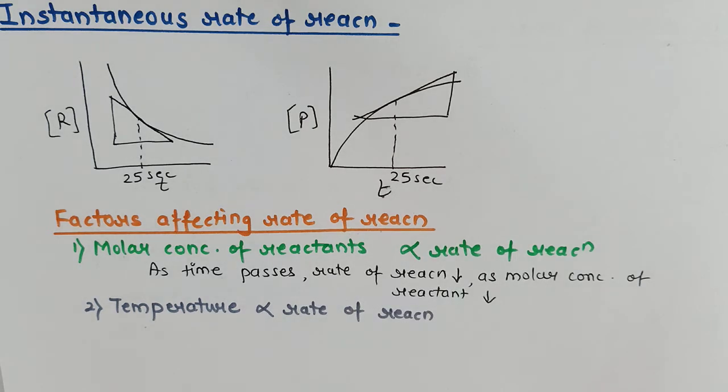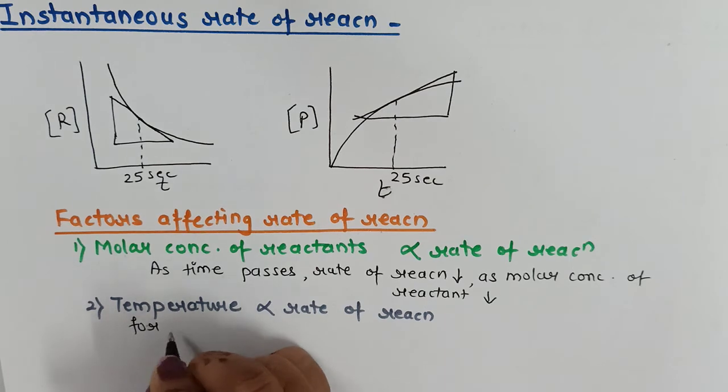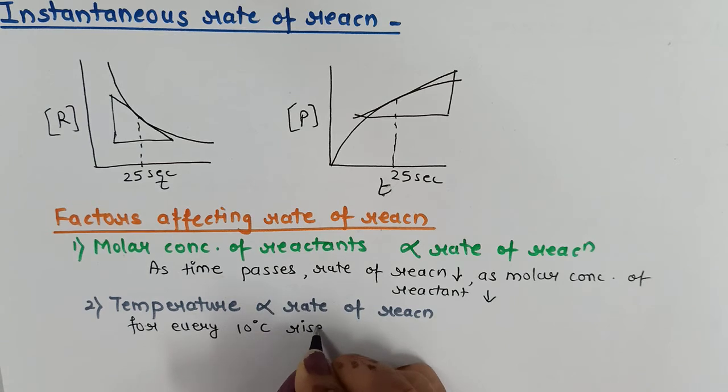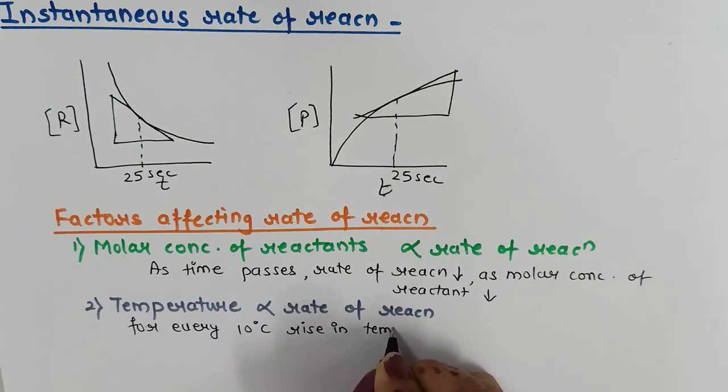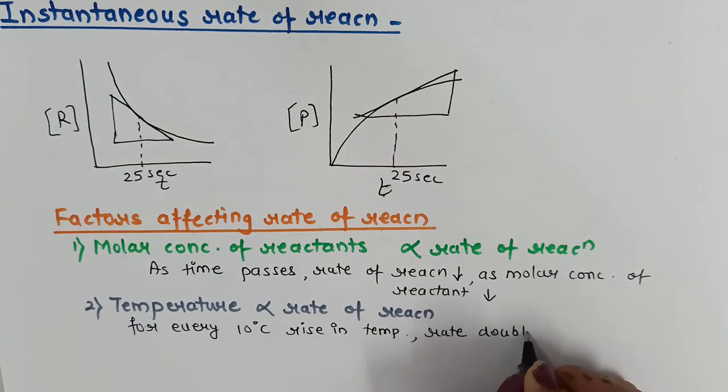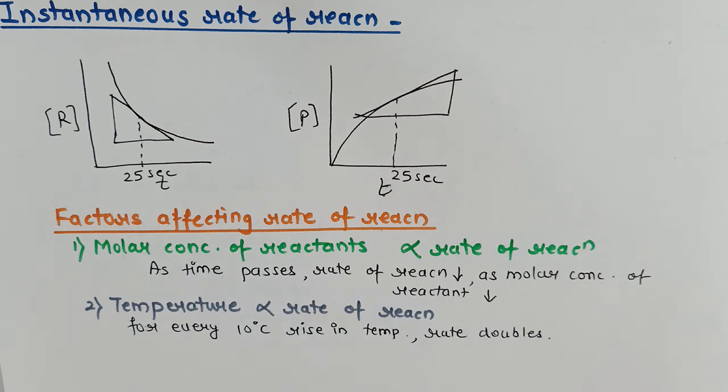Now here there is one very interesting thing: whether it is an exothermic reaction or an endothermic reaction, irrespective of that, for every 10 degrees Celsius rise in temperature, the rate of the reaction exactly doubles. Like suppose at 50 degrees Celsius, whatever is the rate of reaction, if we increase it to 60 degrees Celsius, the rate of reaction will be double.